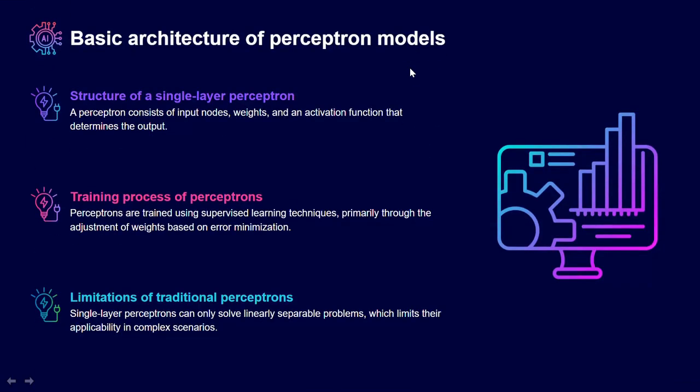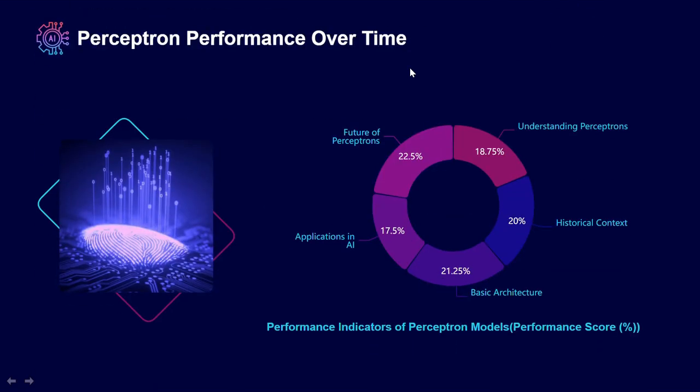And if you look at the basic architecture of a perceptron model, as I told you initially, it is very similar to artificial neurons. The structure of a single layer perceptron is very simple: we have some input nodes, weights, an activation function that produces the output, a training process, and then some limitations. We'll look at them in the future.